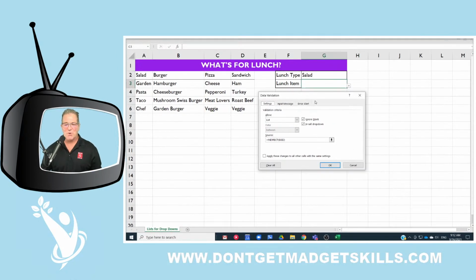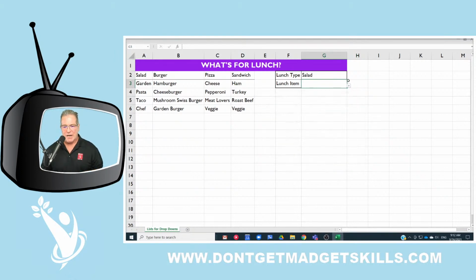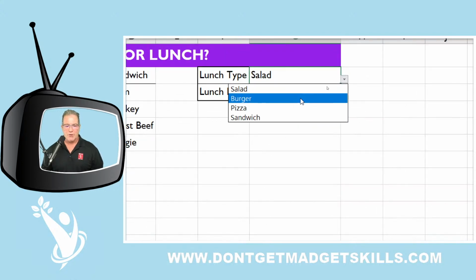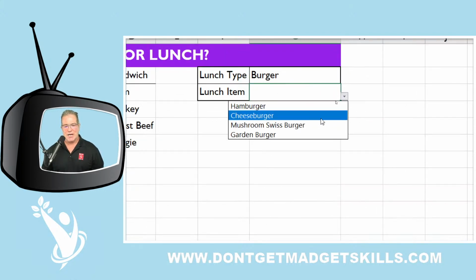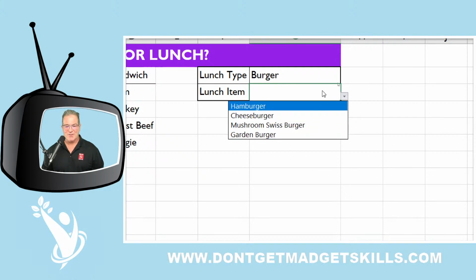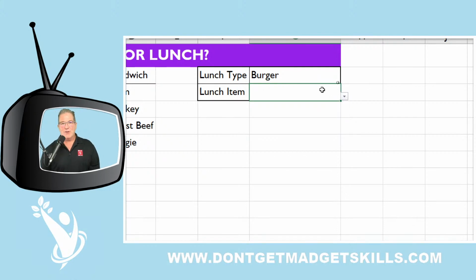I wasn't really too worried about that one because it's an information, and I've seen it before when I'm doing data validation. I should have known by now because I've done this error lots of times. So now that we've got the indirect pointing at the right spot, now I can press OK. And now we see that when we chose a salad, we have the different items that correspond to the salad. When I go right ahead and choose burger, now we've got the items that correspond with the burger, just like that. Isn't that cool?